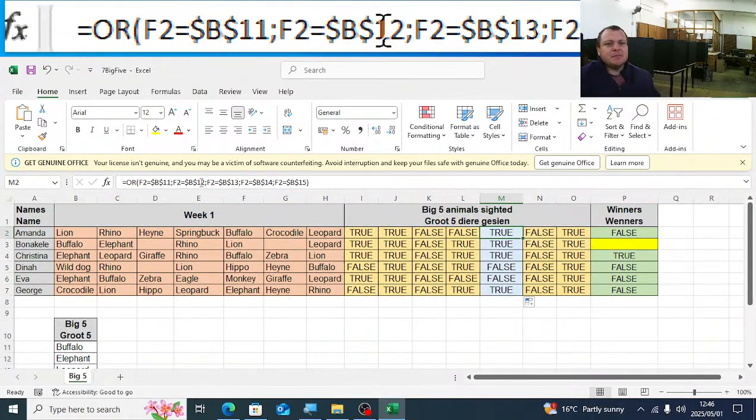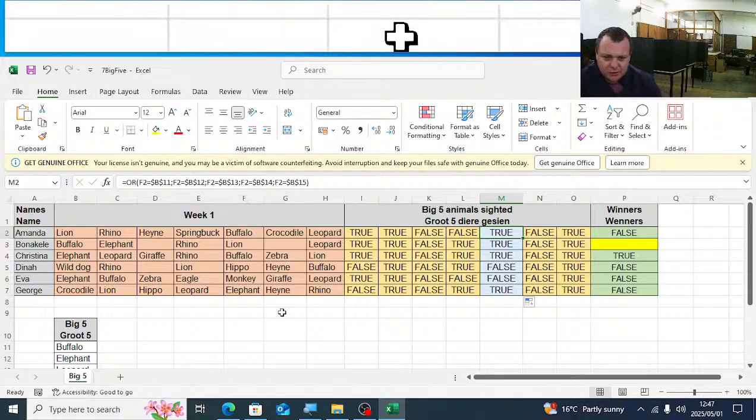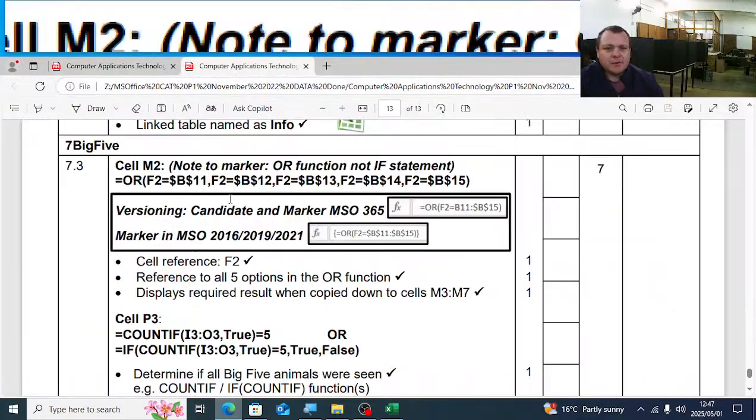So we just simply check if the buffalo is anywhere indicated in the big 5, and then we auto-fill it down. So then we check F3, if the lion is any one of the big 5, if the hippo is any one of the big 5, and so on. So I'm going to quickly show you the memo here.